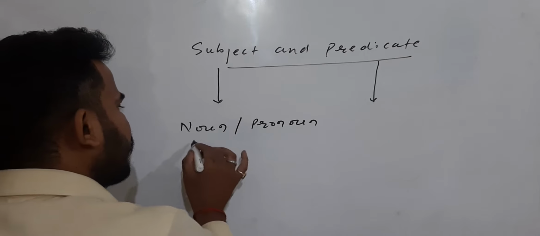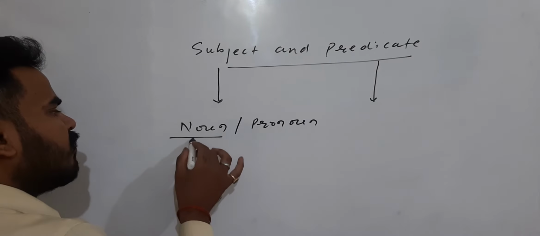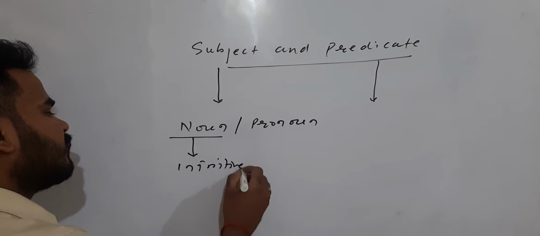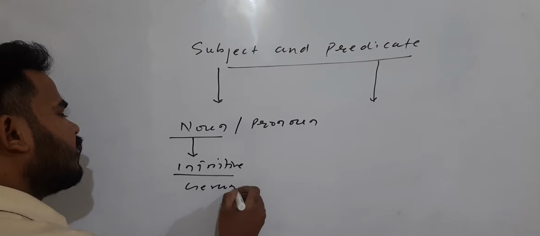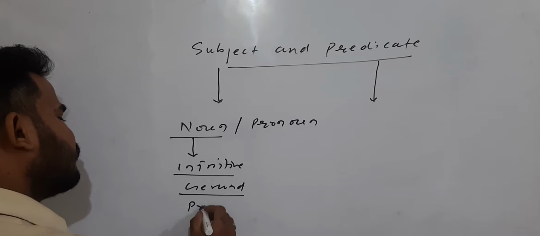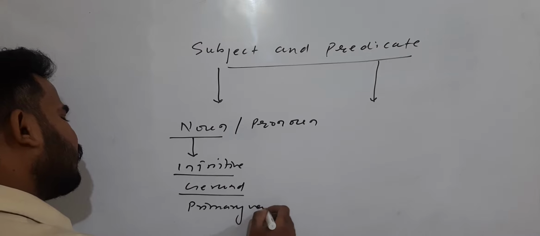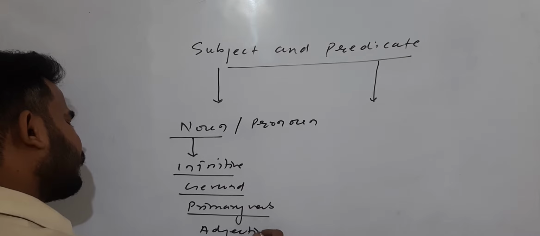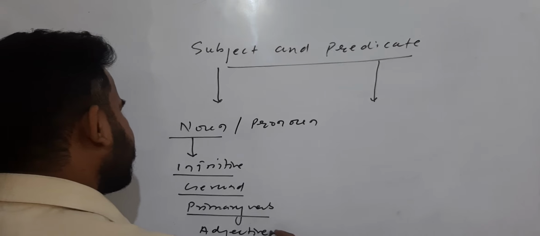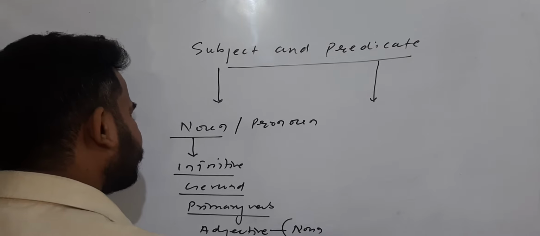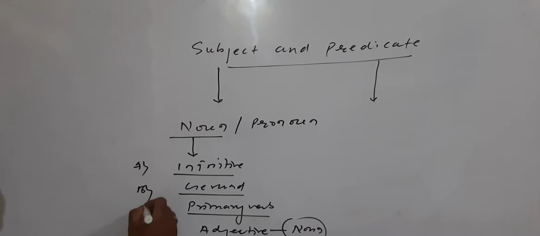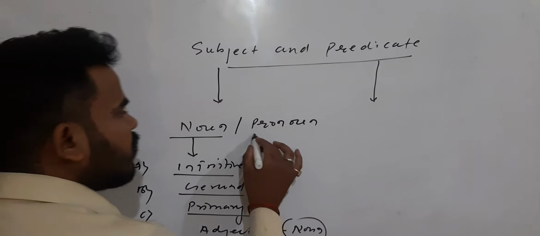Okay, noun may be with the name of different things, like sometimes infinitive works like that, sometimes gerund, sometimes primary verb. Okay, sometimes adjective in form of what? Adjective in form of noun. So generally we find these things as noun. Okay, next here is pronoun.